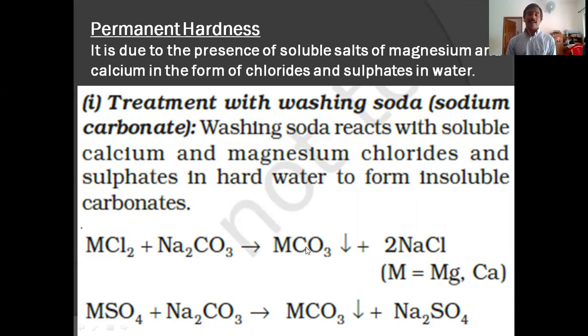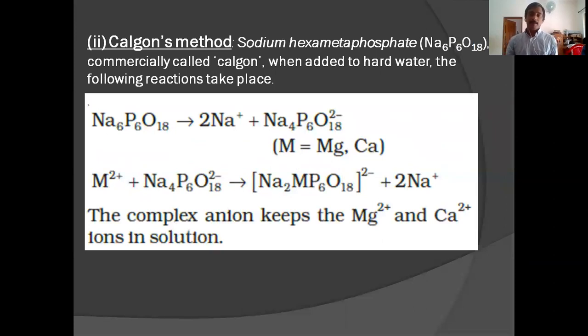Next method, Calgon process. Calgon is a chemical that is sodium hexametaphosphate, Na6P6O18. It is commercially known as Calgon.